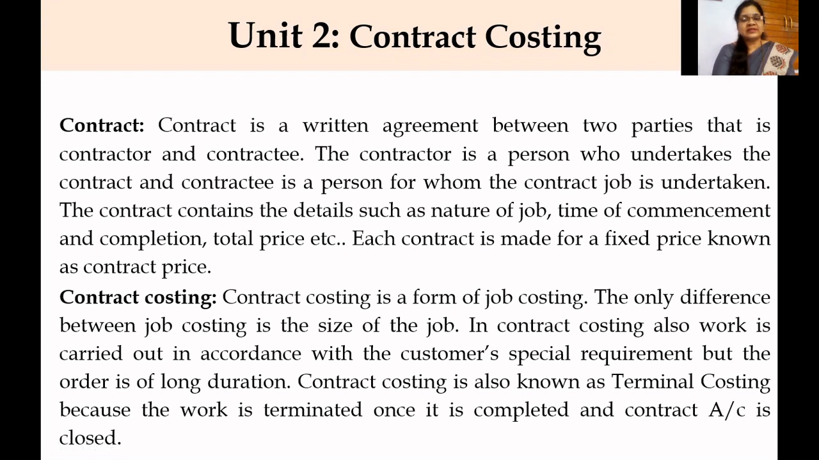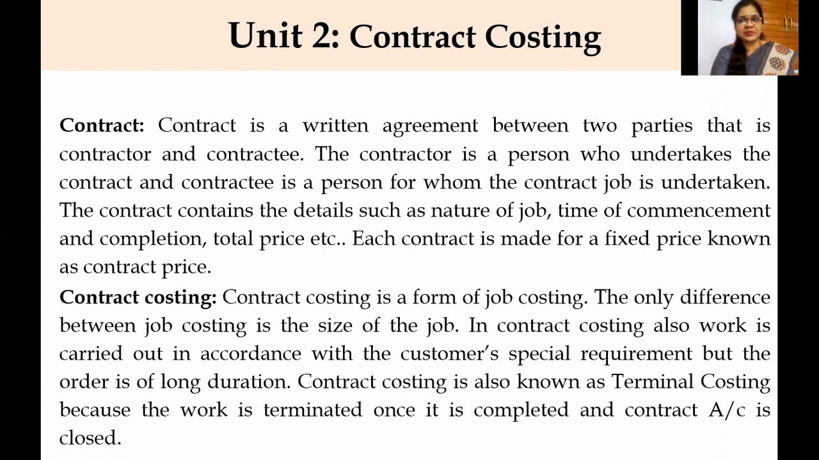Contract is a written agreement between two parties, that is contractor and contractee. The contractor is a person who undertakes the contract, and the contractee is a person for whom the contract job is undertaken. The contract contains the details such as nature of job, time of commencement and completion, total price, etc. Each contract is made for a fixed price known as contract price.